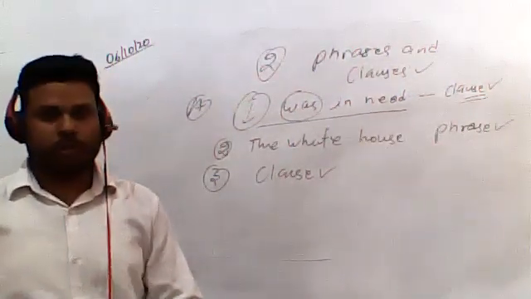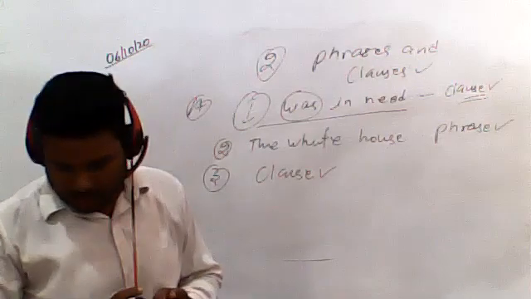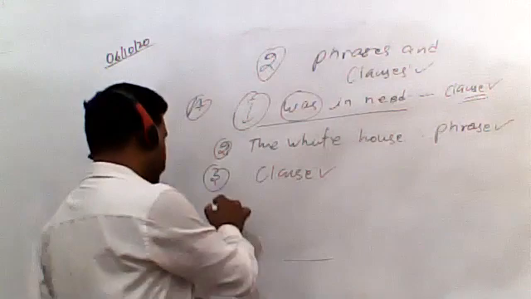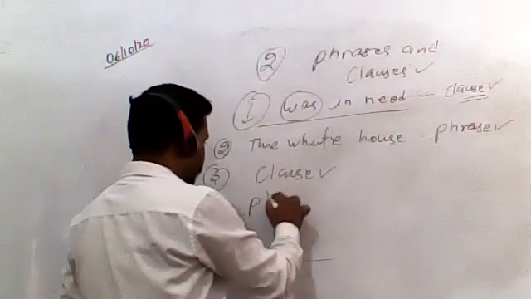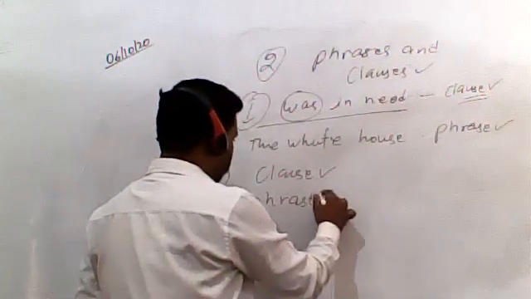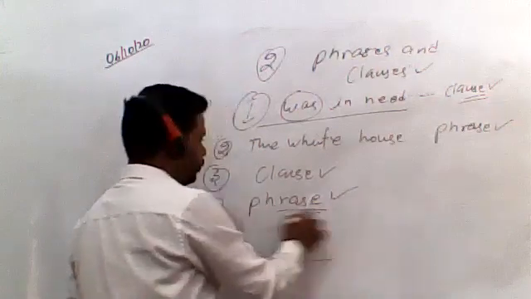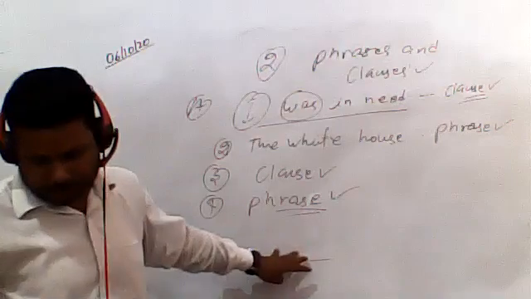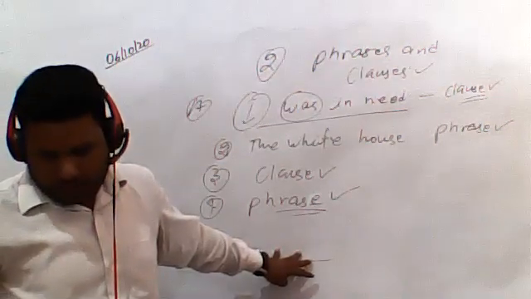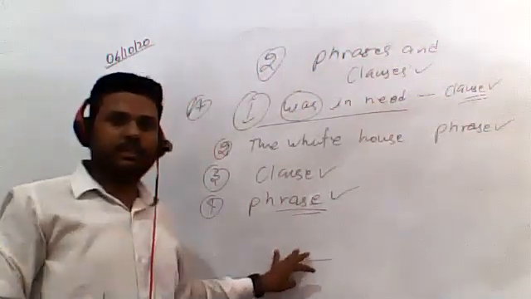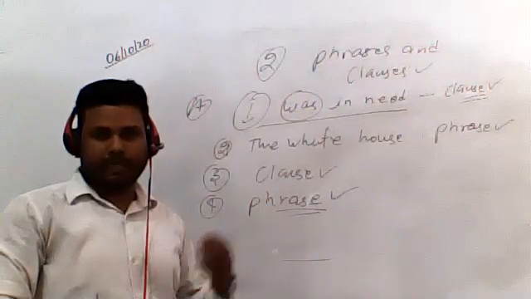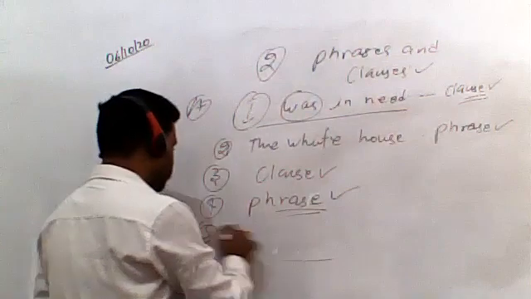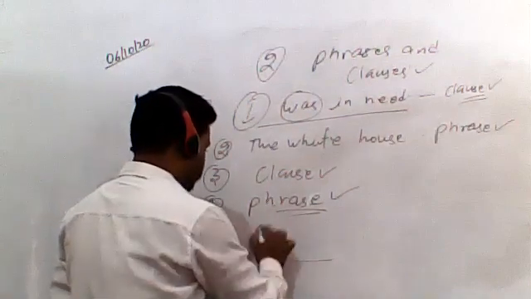Amrita's pink coat. In sentence number 4, you can clearly see there is no verb. So again the fourth sentence is a phrase. It's not a clause because there is no verb. So therefore it is a phrase. I am watching a cricket match. Again, you can clearly see the subject is there, I is the subject, and am watching are the verbs in this sentence. So the fifth sentence is a clause.